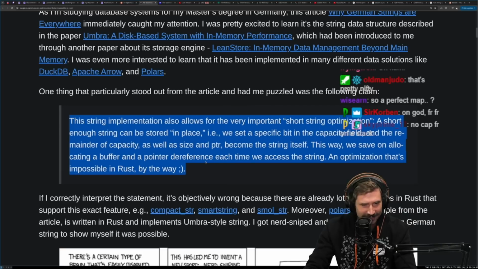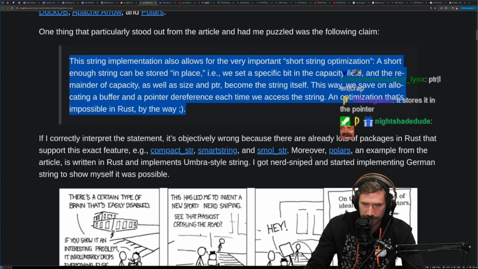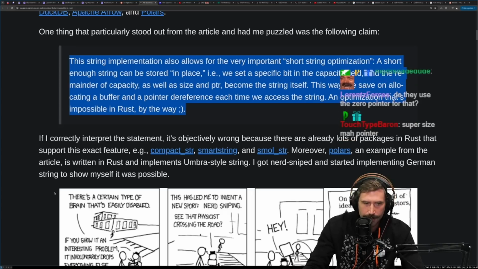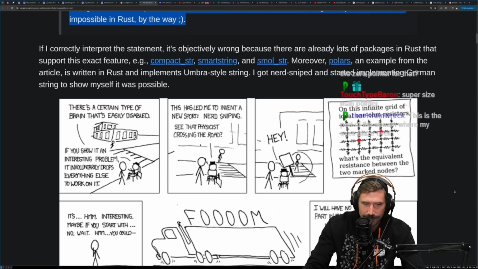On God, man. Damn. If I correctly interpret the statement, it's objectively wrong because there are already lots of packages in Rust that support this exact feature, e.g. CompactStr, SmartString, and SmallStr. Moreover, Polars, an example from the article, is written in Rust and implements Umbra-styled strings. I got nerd-sniped and started implementing German strings to show myself it was possible.